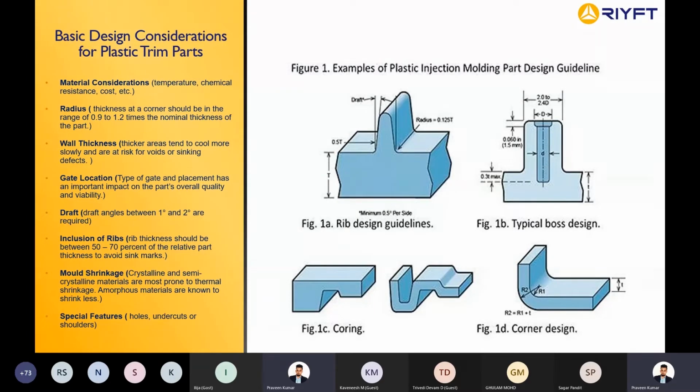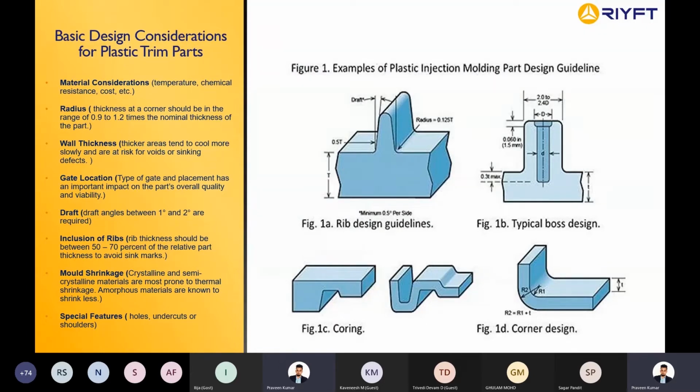Can anyone answer that? Right, very good. Who is it? Kavinish. Exactly. So draft angle is for mold ejection. For removing the part from the mold, for ejecting it easily, we give a draft angle, and the draft angle will be around 1 degree to 2 degrees. It shouldn't go beyond that.